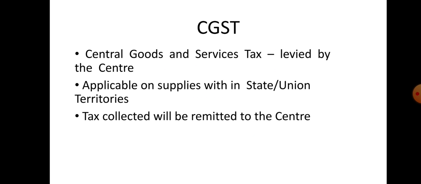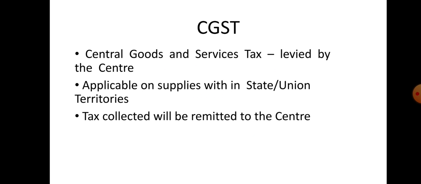So here you can take the example, Mr. A makes sale of a product to Mr. B in the same state for rupees 10,000. So here he has to pay two taxes. One is CGST, that is for the central government, while SGST for the state. The rate of CGST, if the rate of GST is 18%, suppose the rate of GST is 18%,